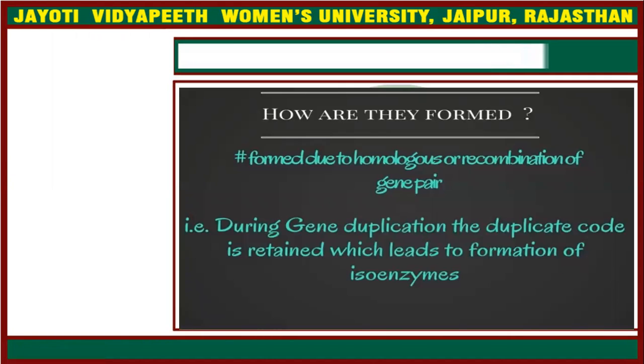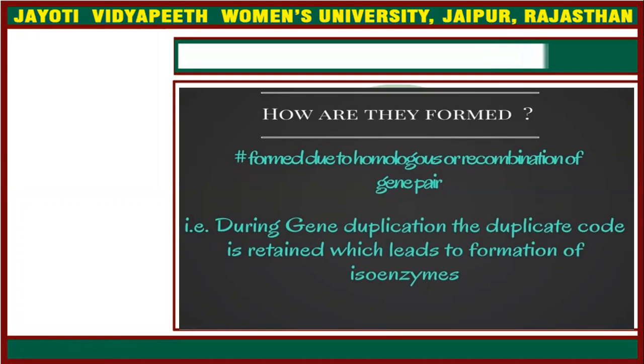How are the isoenzymes formed? They are formed due to homologous recombination of the gene repair, meaning there is some exchange of genetic material between the similar groups. What and when does this happen?